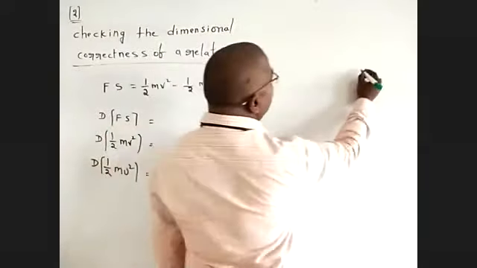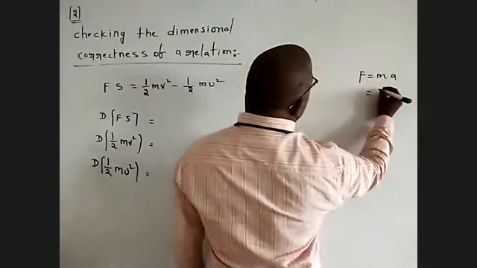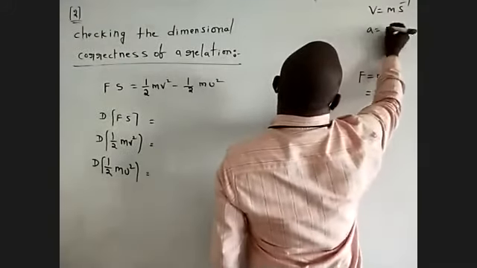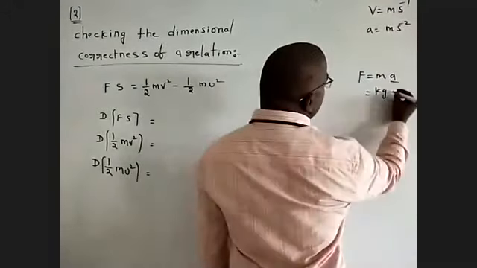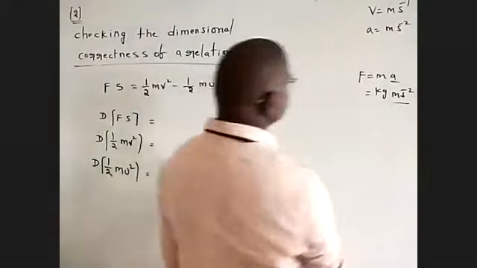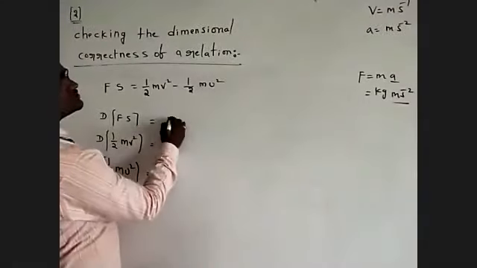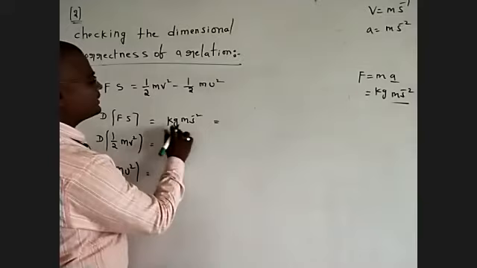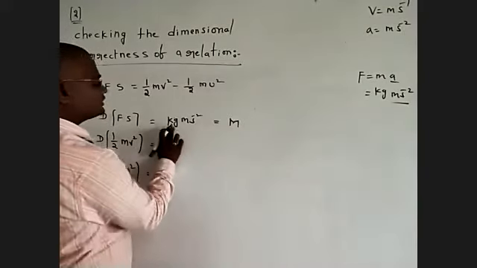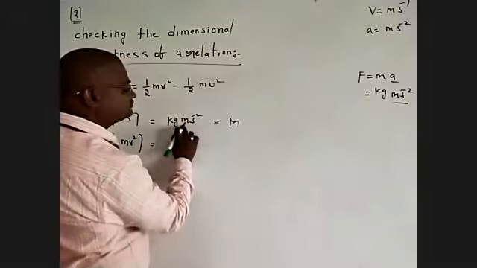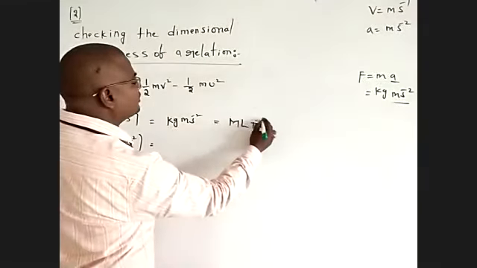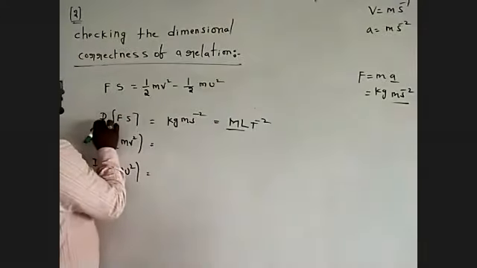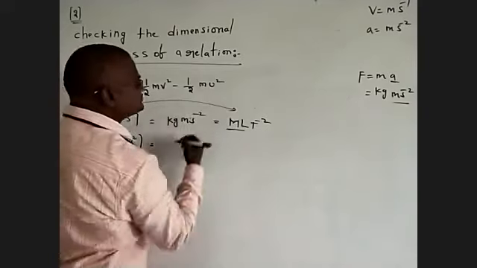Now we are going to write force. What is the force formula? F is equal to M A. Keep in mind the SI unit of acceleration is meter S power of minus 2. So the SI unit of force is kg meter S power of minus 2. The dimensional formula: 1 in mass, 1 in length, T power of minus 2 in time. This is the dimensional formula of force into displacement.